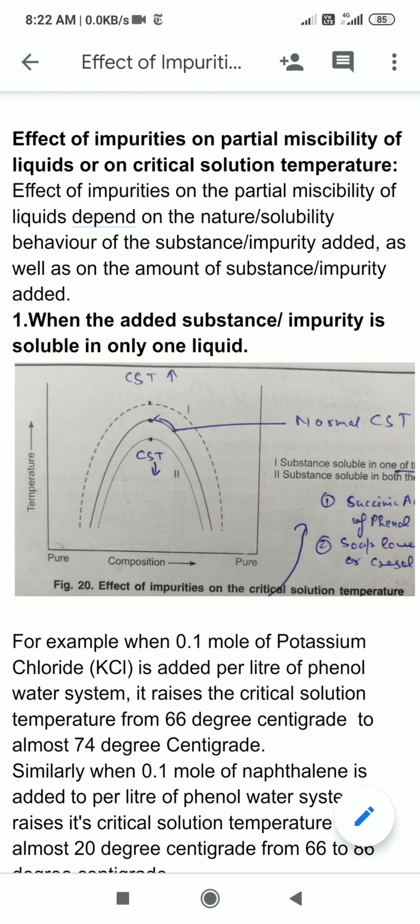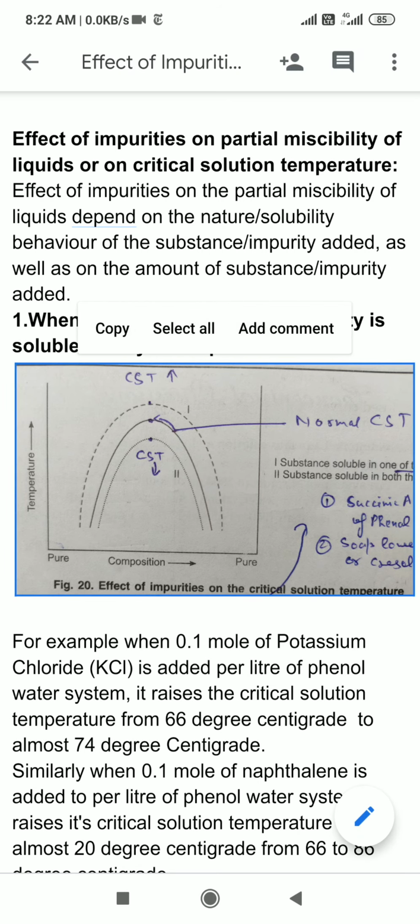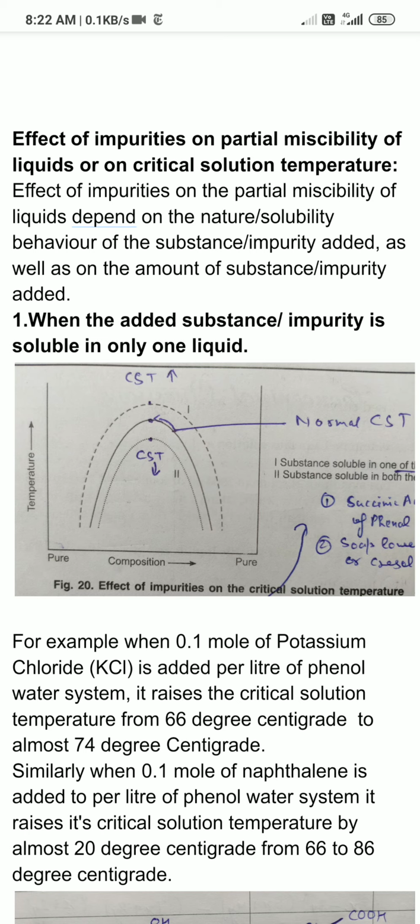Now, if I add any impurity which is soluble in only one solvent, then the partial miscibility or solubility of the two liquids will decrease, and hence the critical solution temperature will increase. The dotted curve marked as 1 shows the impact of addition of an impurity which is soluble in one solvent on the critical solution temperature.